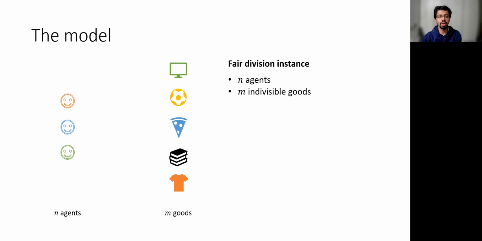So let me introduce the model a bit more formally. We have n agents as shown on the left, m indivisible goods on the right. Now, the goods being indivisible means they cannot be divided or shared by a group of agents. The agents have different preferences over these goods, which they express using non-negative values. So here Vij denotes the value that agent i has for the good j.